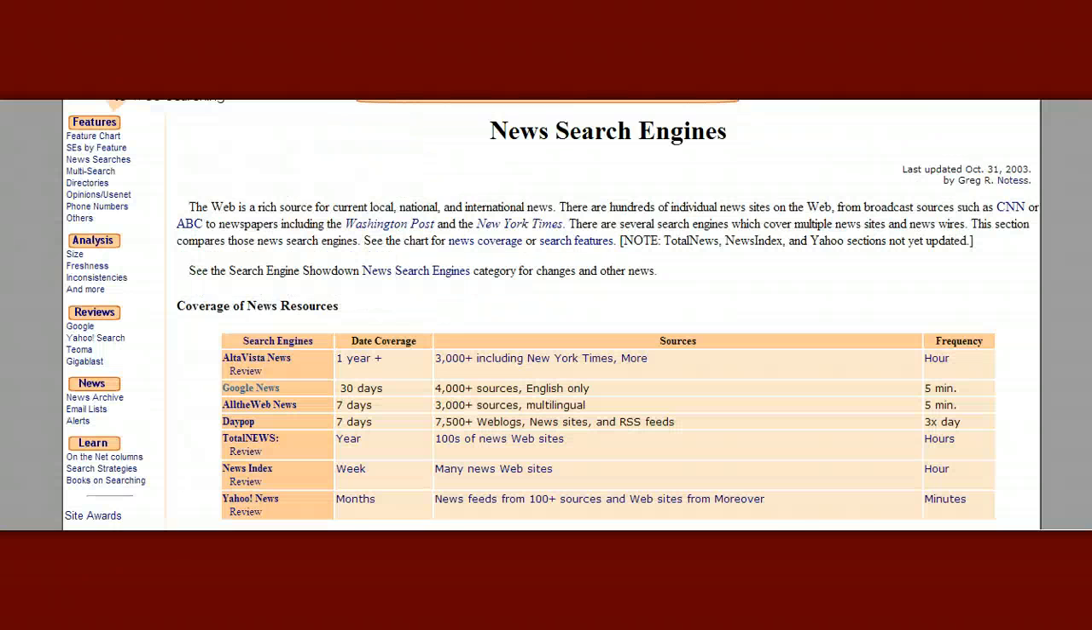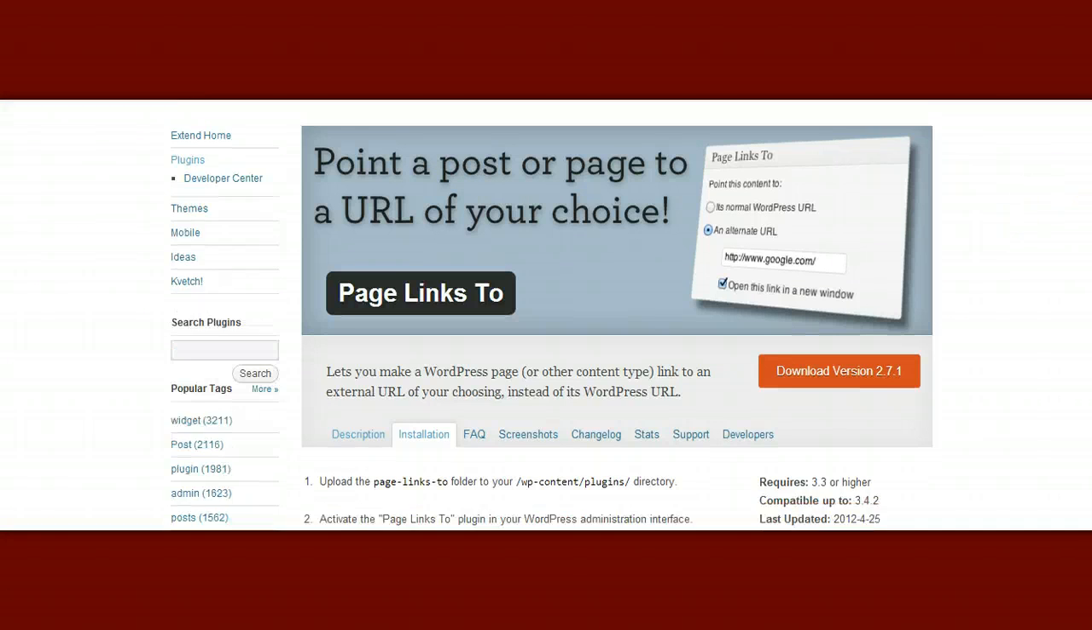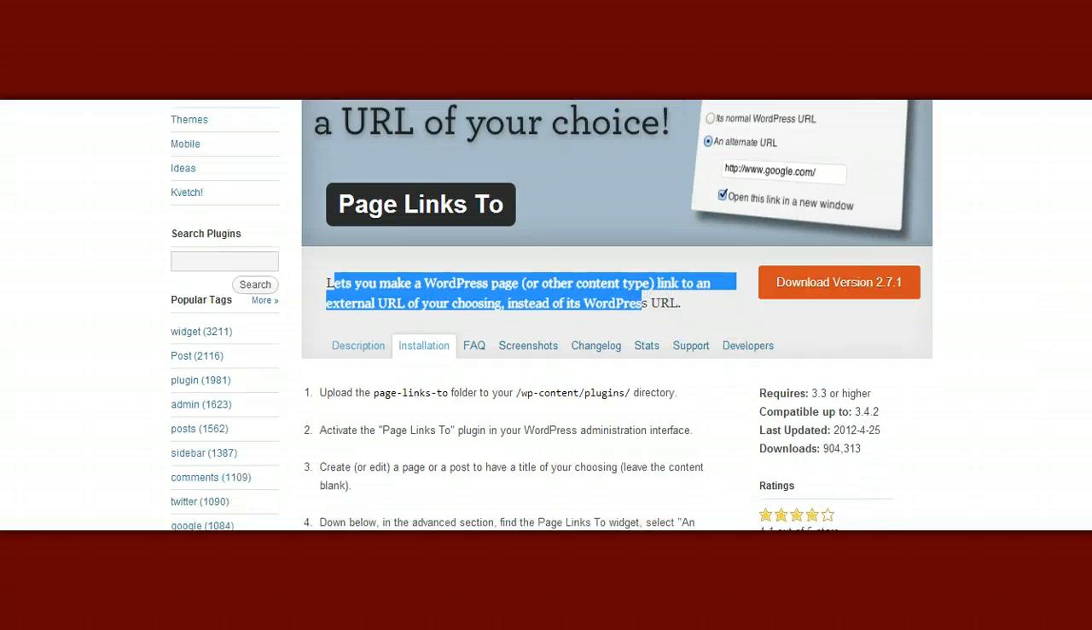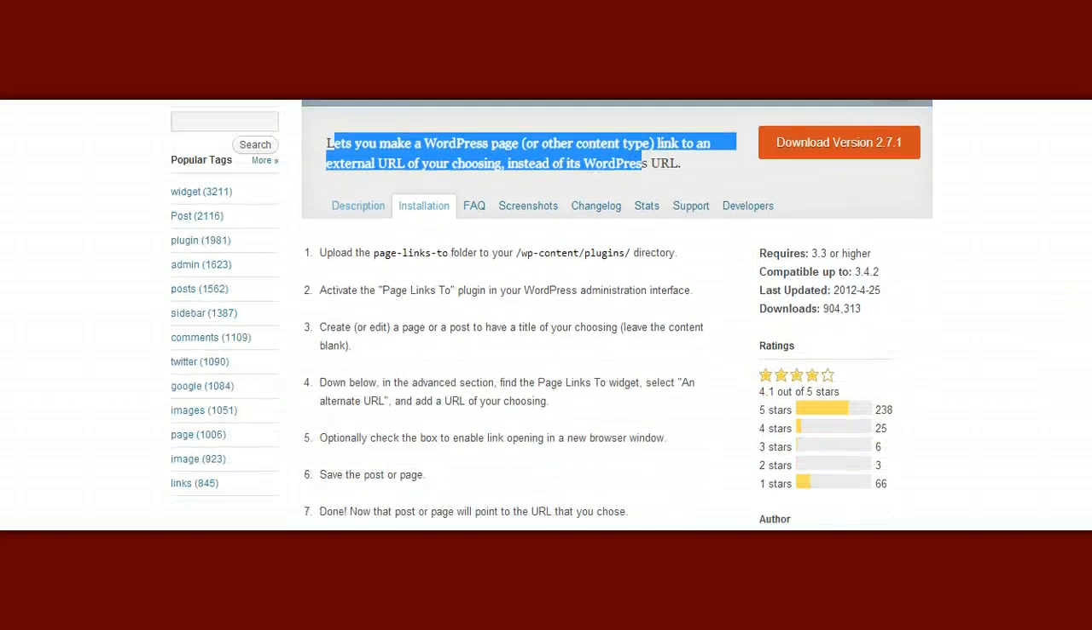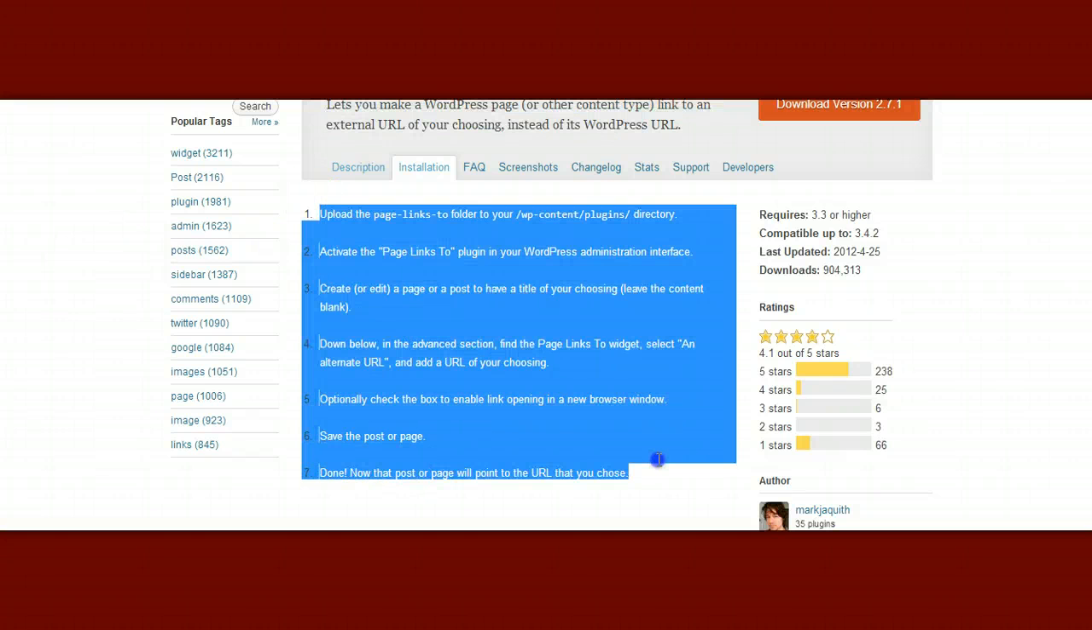And another thing I wanted to show you was this great WordPress plugin right here called Page Links 2. Here's a description, and this is a plugin that I've actually used many times on other websites and for clients as well to make blogging easier for them. And the installation is really quite easy. It's actually easier than they make it look here.